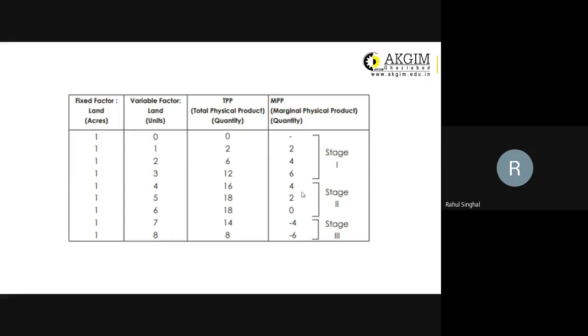We employ the fourth labor. With the employment of the fourth labor, our total output increases to 16. That means per labor we're generating 4 more units. The fifth labor generates 2 additional units, and the sixth labor gives us 0 additional units, since with the sixth labor we don't have any time or land to work on. If we employ a seventh and eighth labor, our marginal output will diminish since they are not contributing to the output.